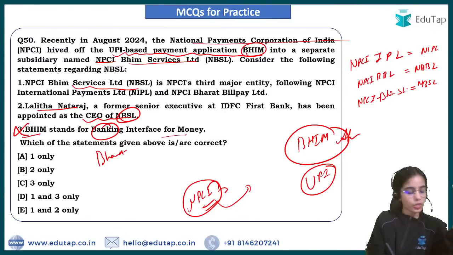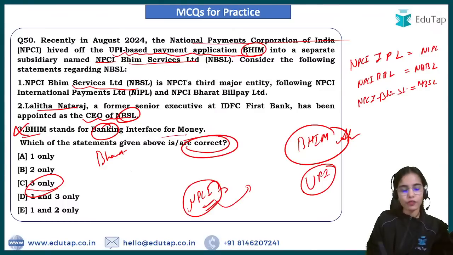So this is wrong. So the third statement is wrong, and that's why the answer is that you have to find the correct statement. So only 1 and 2 are the correct statements.